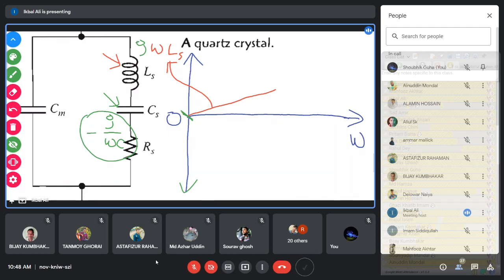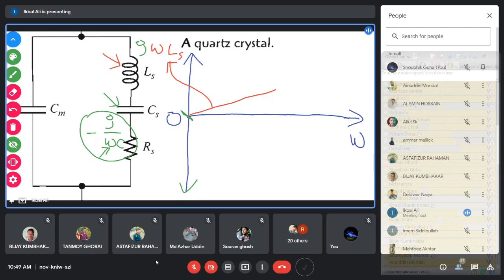So the capacitive impedance is infinite when omega equals 0, and as you gradually increase omega, the value of this impedance gradually falls from infinity towards 0. If you put omega equal to infinity, it becomes 0. So it starts from negative infinity, gradually approaching 0 as you increase omega.